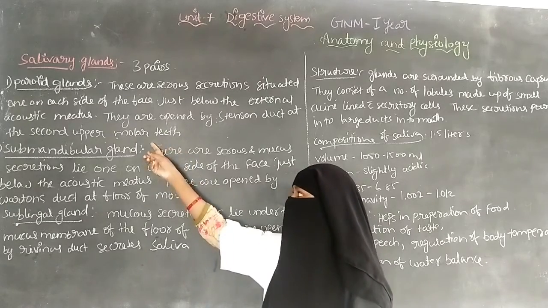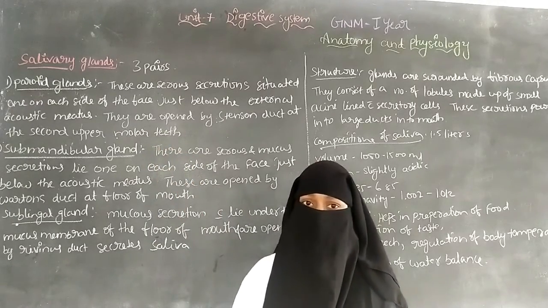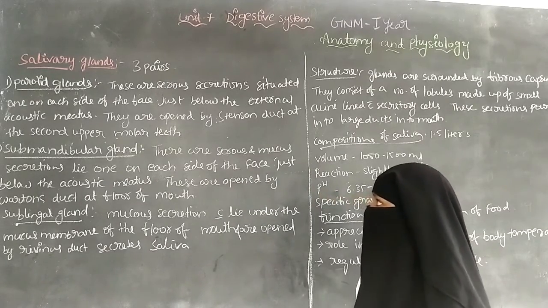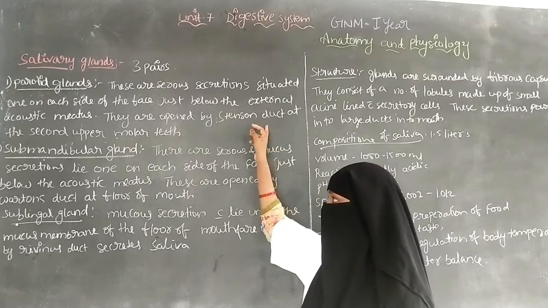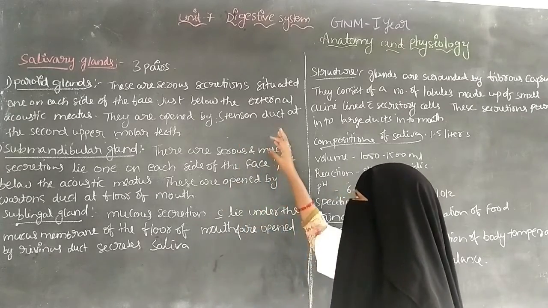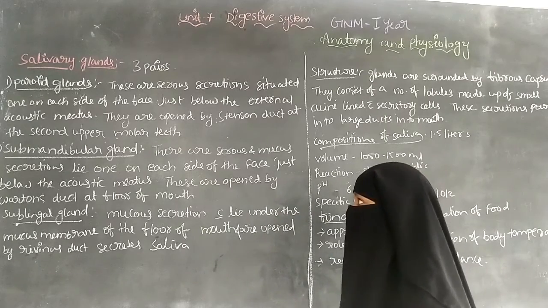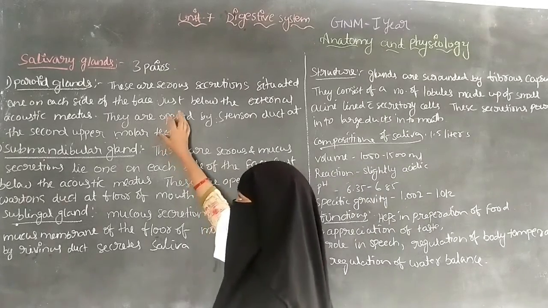By this duct, the parotid glands secrete the saliva. So that is about the parotid glands.